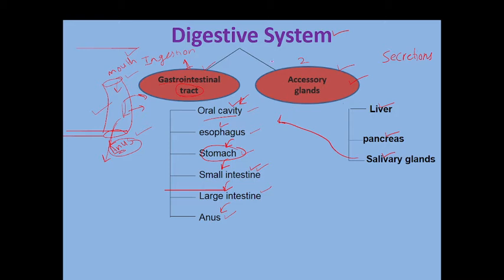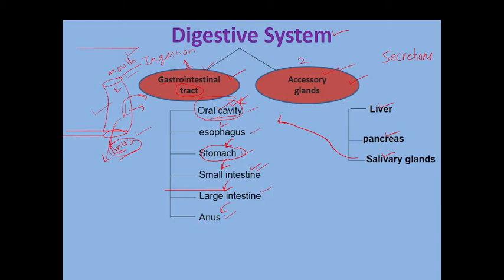I will repeat it. The digestive system actually consists of two parts. One is the gastrointestinal tract and the other one is the accessory glands. The gastrointestinal tract is like a tube having two openings. One is the mouth and the other one is the anus. The mouth opens into a cavity which is called the oral cavity. The oral cavity is bounded by teeth, tongue, palate, lips, and here we actually masticate the food, lubricate the food and partially digest the food.